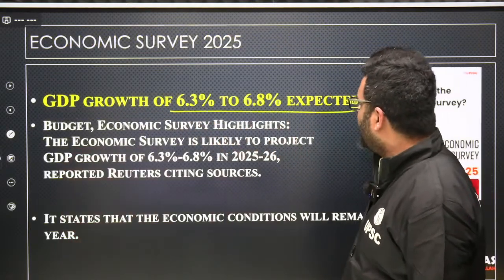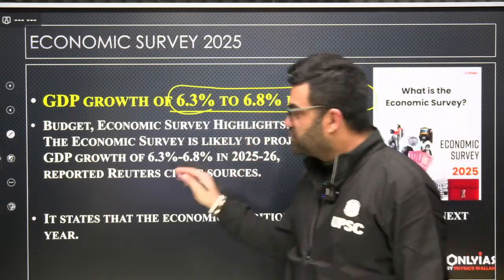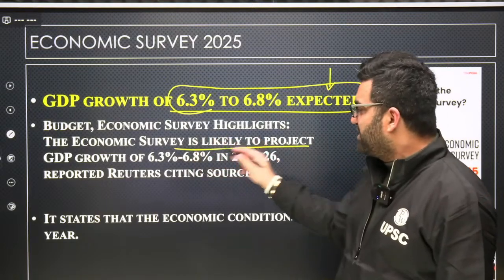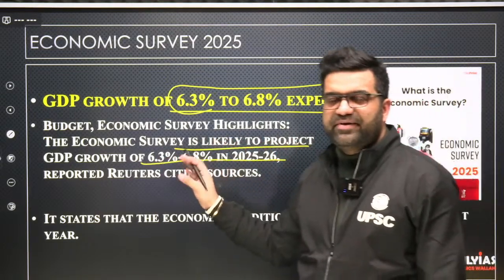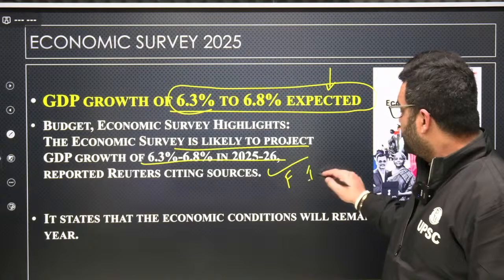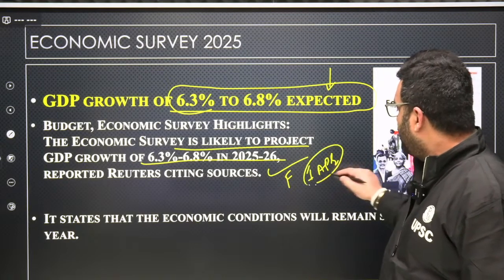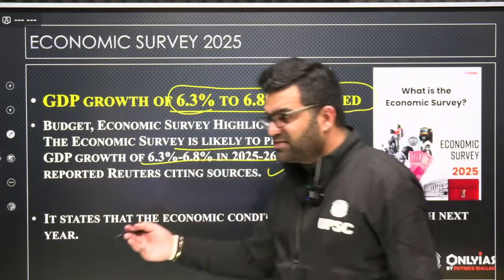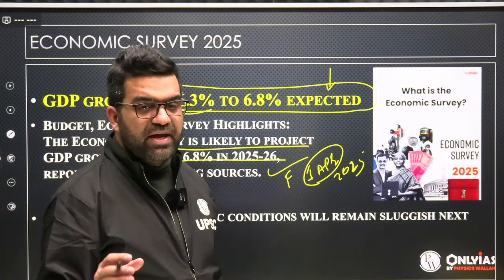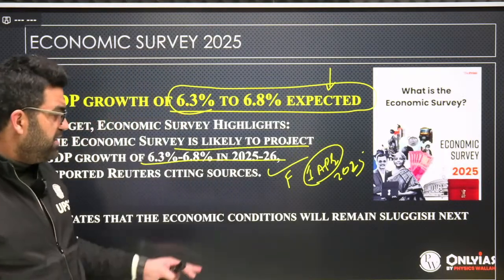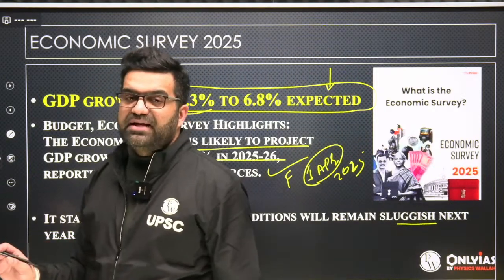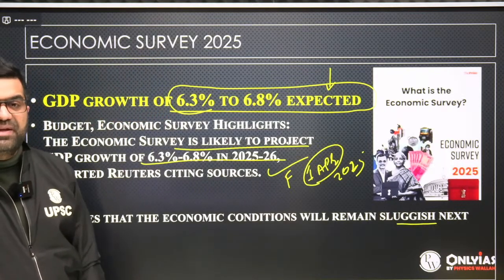GDP growth rate of 6.3 to 6.8% is expected. So the budget and economic survey highlights: the economic survey has projected that GDP will grow around 6.3 to 6.8% in the financial year starting from 1st of April 2025. The economic survey is a survey of the previous year to project things for the next year. It states that economic conditions will remain sluggish next year.